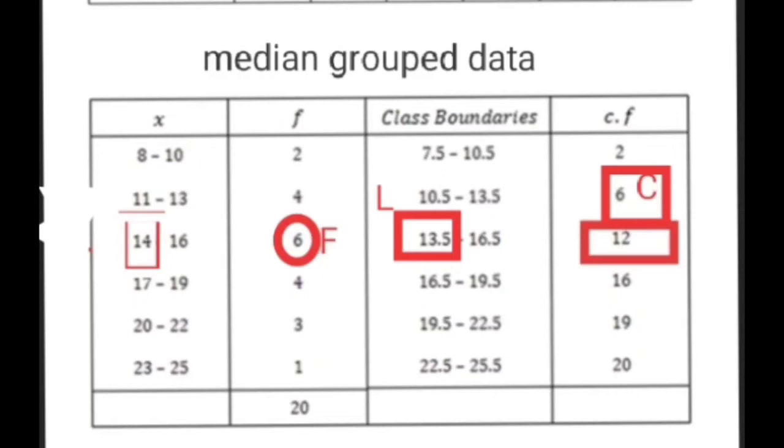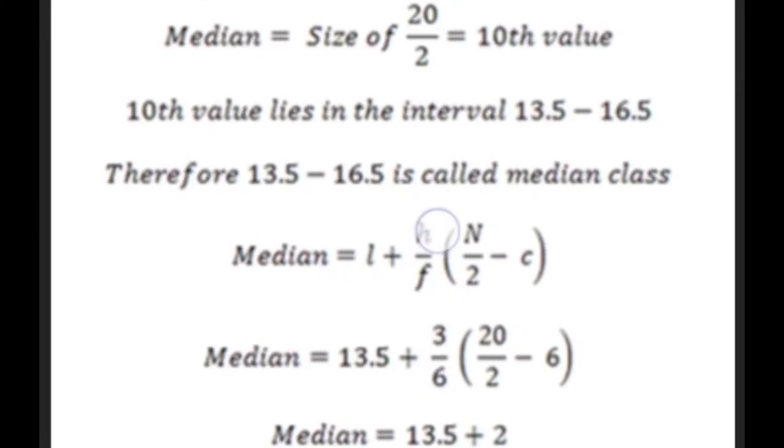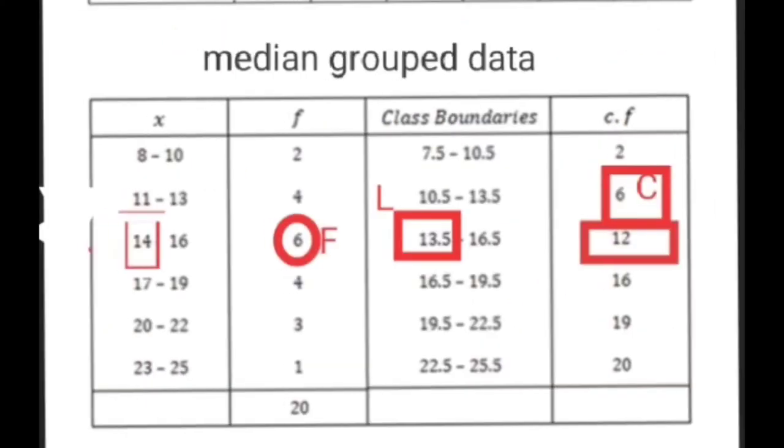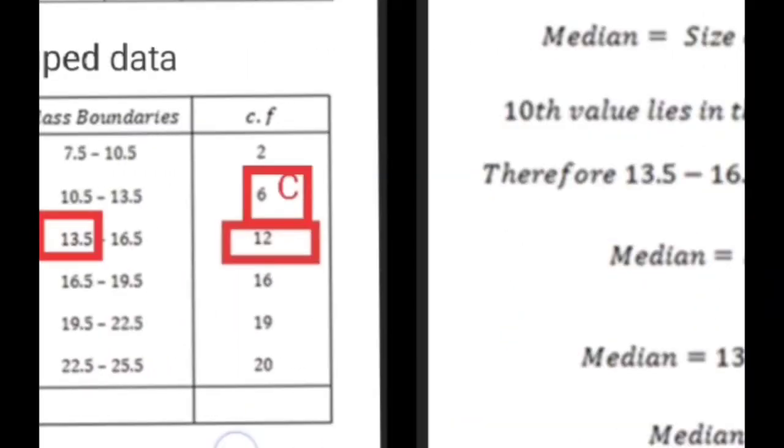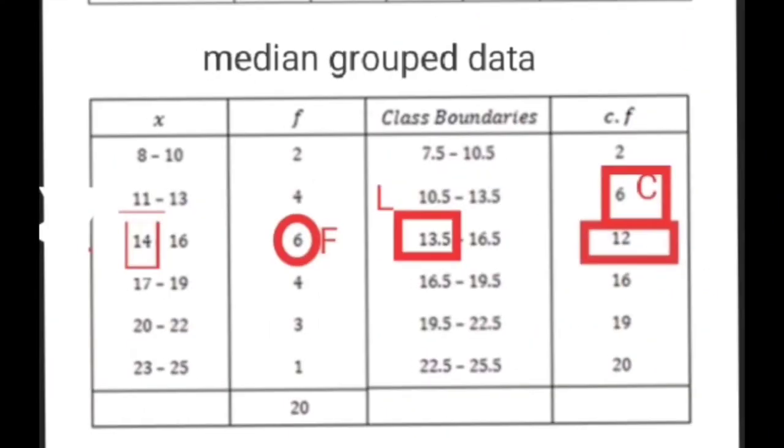So we can get everything from here. Now we can get L, H, F, n over 2 minus C, everything from this class. Now L means the lower class boundary of the median class. Now we have got the median class, so L is 13.5. Then H means the difference in the classes. So the difference between the class boundaries 13.5 and 16.5 is 3.